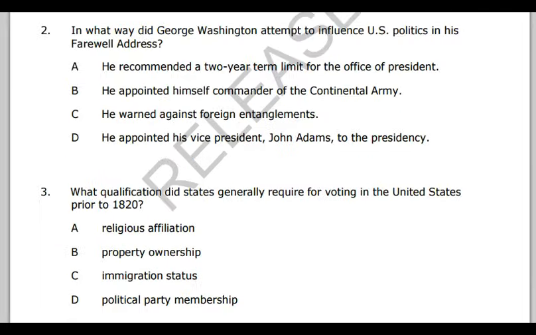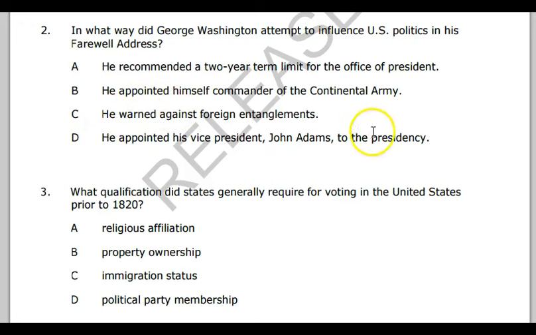Okay, questions 2 and 3 here. How did George Washington try to influence U.S. politics in his farewell address? He did not recommend a two-year term limit, nor did he appoint himself commander of the Continental Army. He did warn against foreign entanglements, so C is good. He also warned against political parties. But of the answer choices here, C is the best.